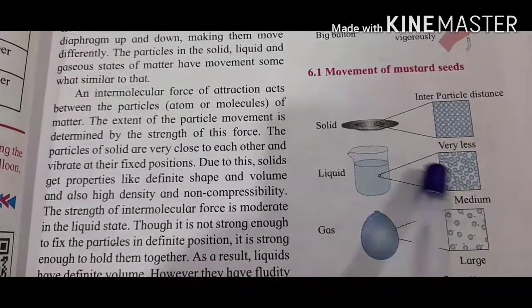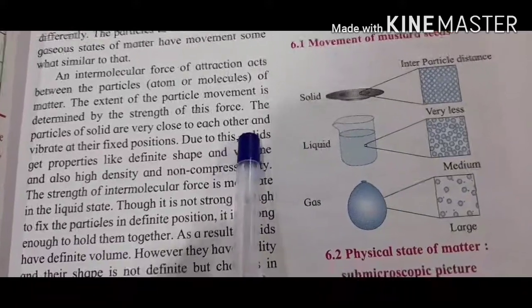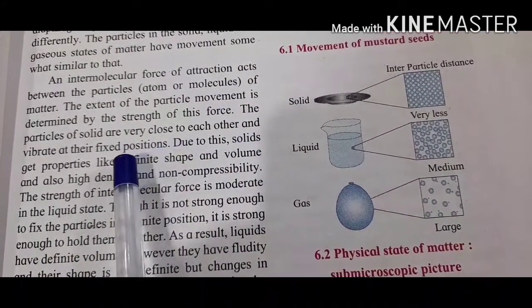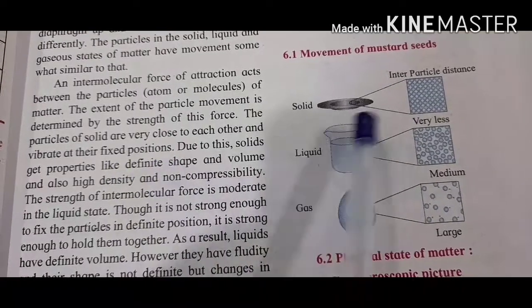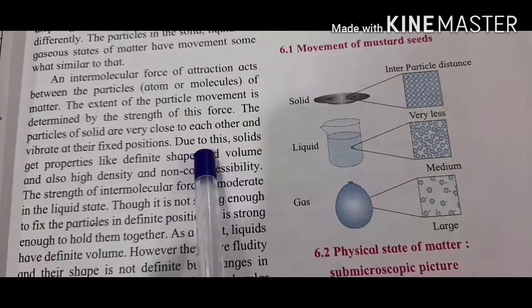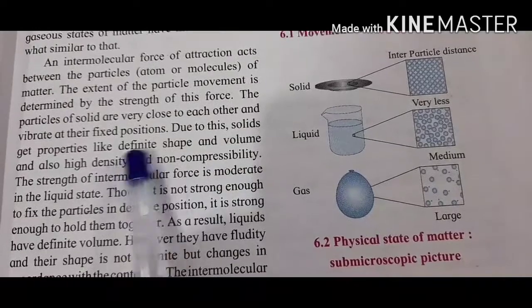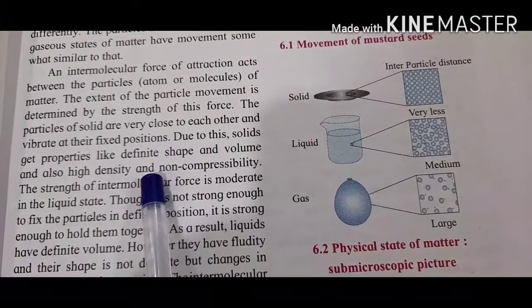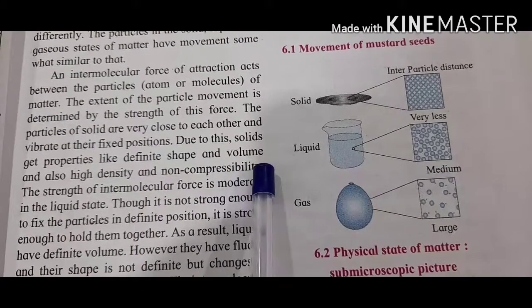So what I discussed just now is given here. The particles of solids are very close to each other, and they vibrate at their fixed position. So they vibrate there only. Due to this, solids get properties like definite shape and volume, and also high density and non-compressibility.